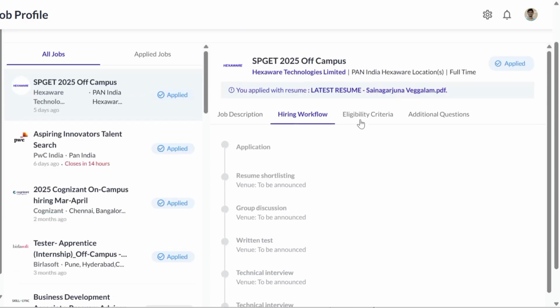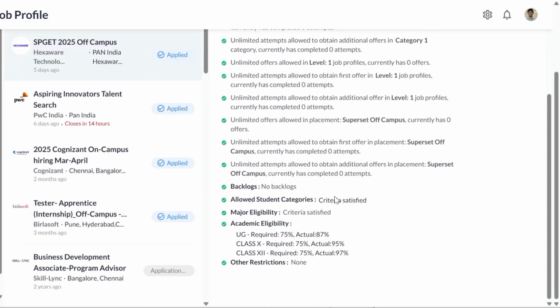Okay, and if you look at the eligibility criteria, the academic eligibility should be a minimum of 75 percentage for the undergraduate student, and a minimum of 75 percentage in class 10th, and a minimum of 75 percentage in class 12th, and there should not be any active backlogs during this particular application. Okay, so these are the criteria that need to be followed by the student.